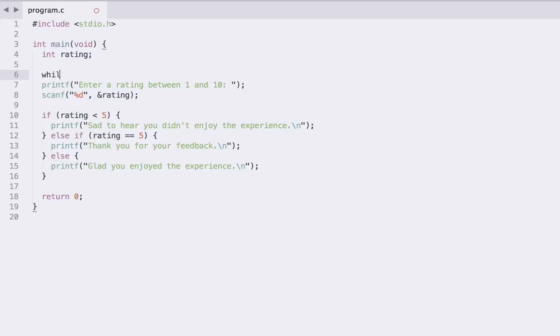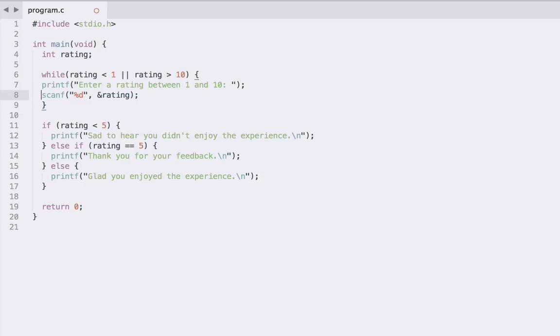So let's write our while keyword, and then in brackets we write the condition that this loop depends upon. In this case, we want to keep prompting the user for inputs if the rating is either less than 1 or if the rating is greater than 10. And we've talked about that logical OR operator in the past to combine our conditions here. And then we just specify the block that we want to be repeated. So in this case, that's this block. And let's indent that code inside it to have clearer formatting.